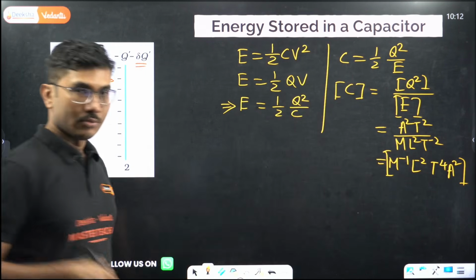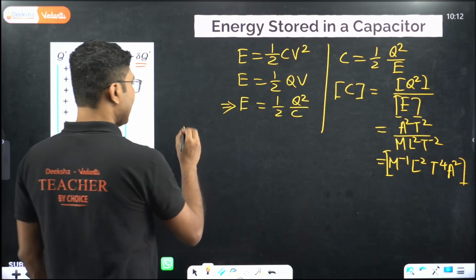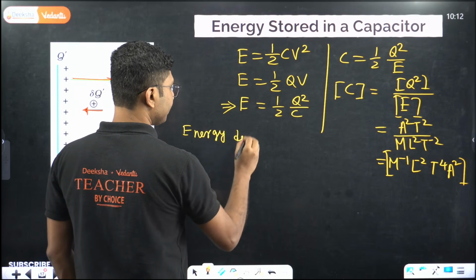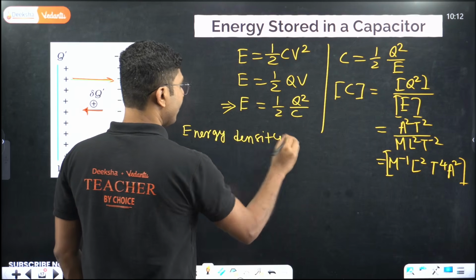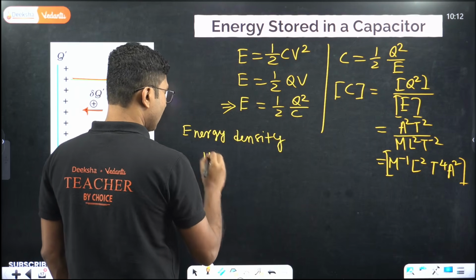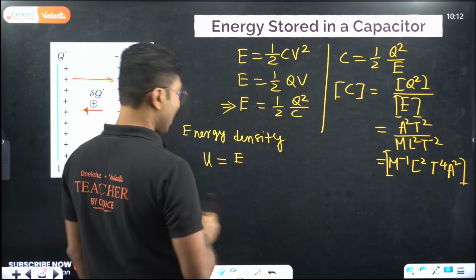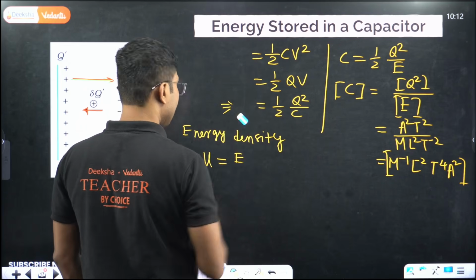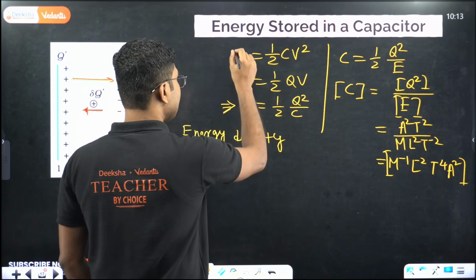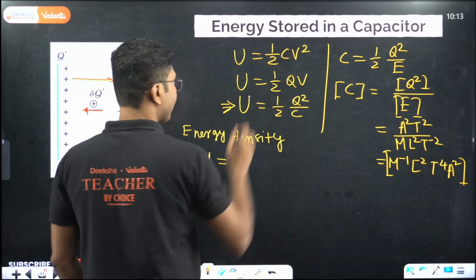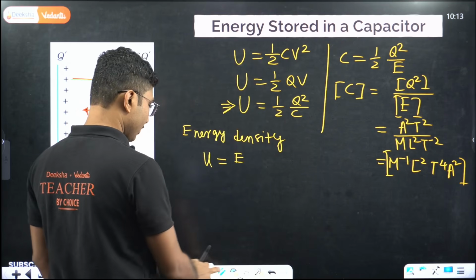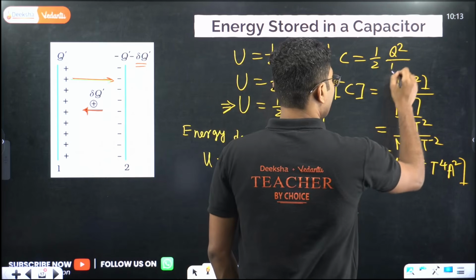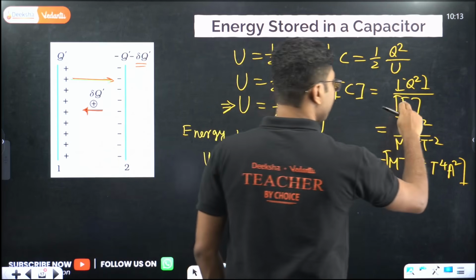Now one more important thing is energy density, which is basically energy stored per unit volume. One small mistake that I have made in this chapter: electric field is denoted by E, so energy we will denote by capital U. That is one small mistake that I have done. This will be U, and here also it will be U.